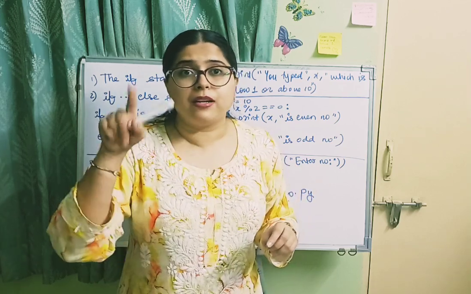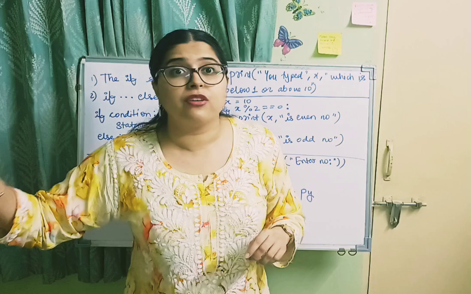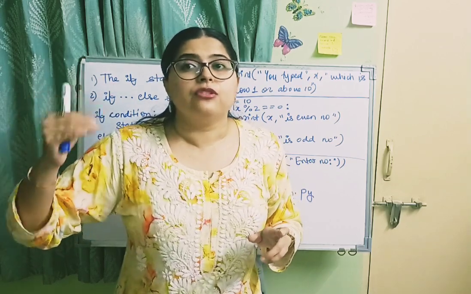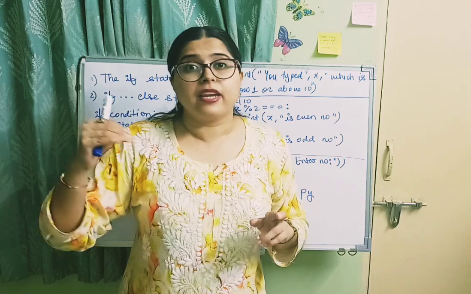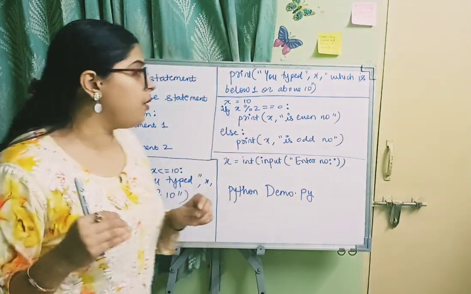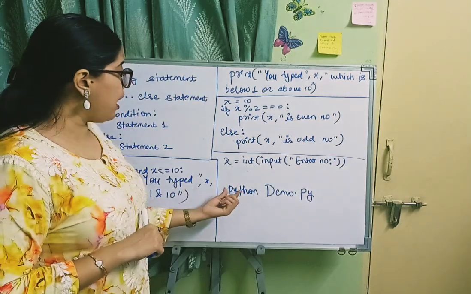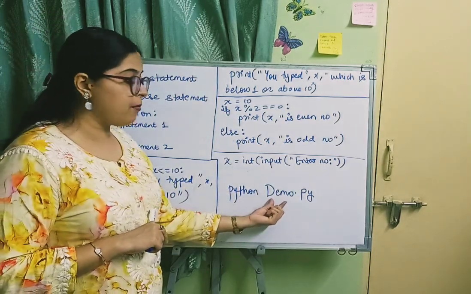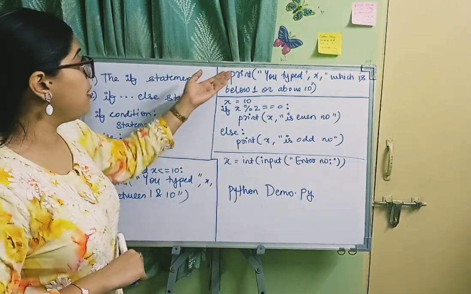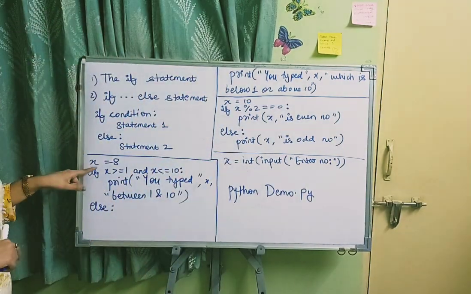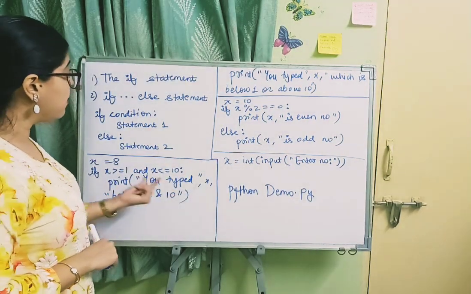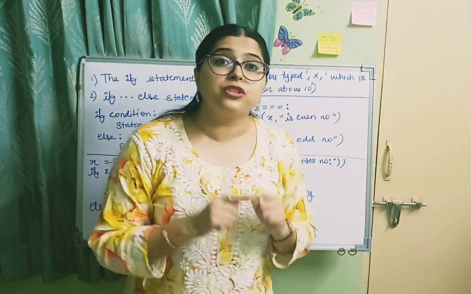You have to type the command cd and copy paste the path of the directory where your file is stored. Then that directory will be changed when you copy paste the path. After that you have to type python space demo.py, so it will execute that program. And when you execute that program, in this case you typed x between 1 and 10, means you typed 8 between 1 and 10, this will be displayed on your output screen.